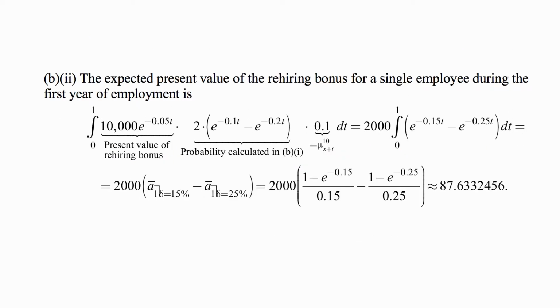For the second part of part B, we calculate the expected present value of the rehiring bonus for a single employee during the first year of employment. So the present value of the rehiring bonus is 10,000 times e to the minus 0.05 t, assuming rehiring at the moment t, and we're doing the integral from 0 to 1 for all possible values of t. Then we multiply this by the probability calculated in part B1, which is the probability of this event happening, and we only look at one such event, times 0.1, which is the force of transition from state 1 to state 0.